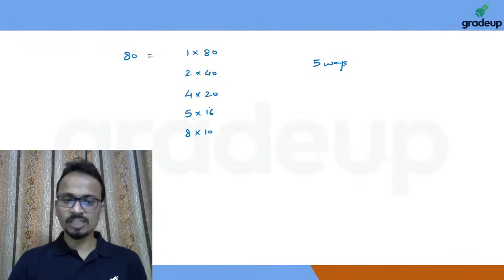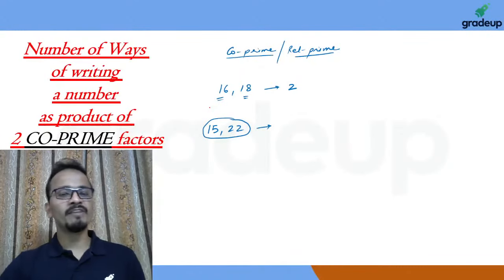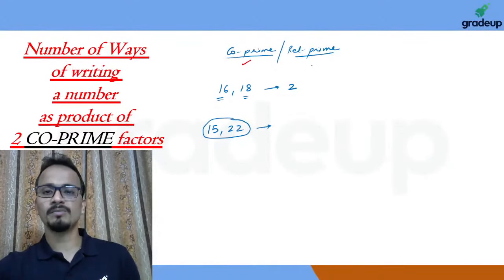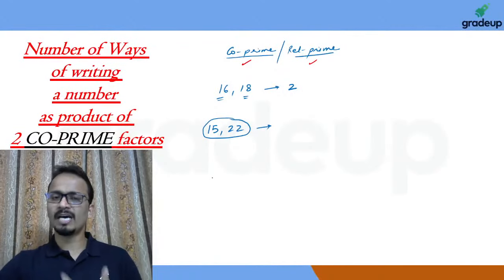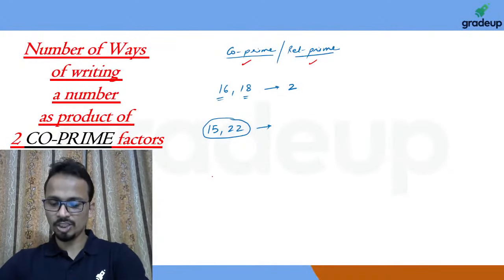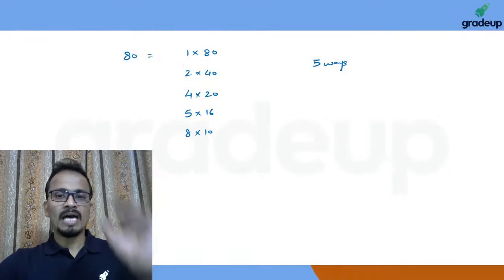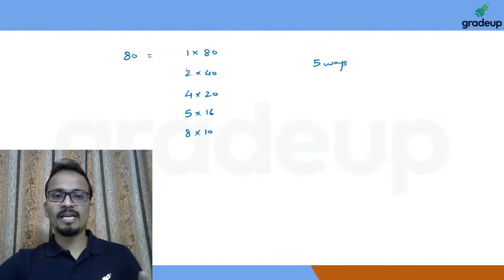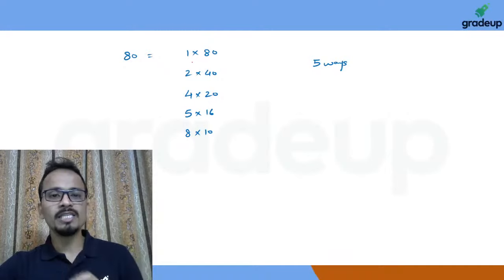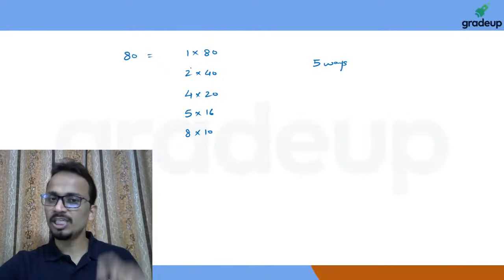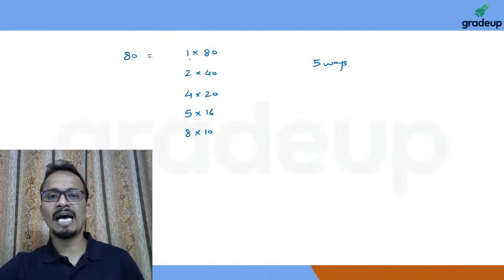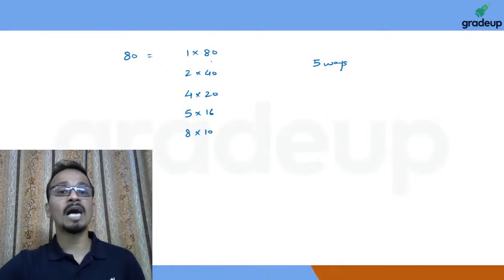Now Raj, I have just explained co-primes and relative primes. These are the same terms. Co-primes and relative primes are one and the same thing. Now I have written the total number of ways of writing 80 as the product of two numbers. I'll check each of these ways one by one, and we'll check if the two numbers are co-prime with respect to each other or not.